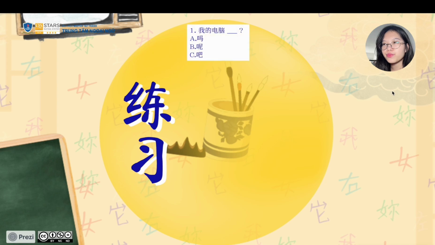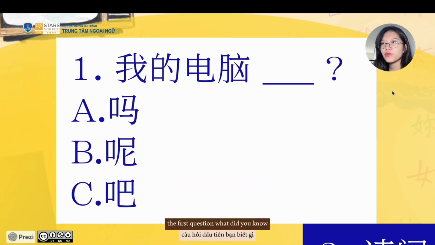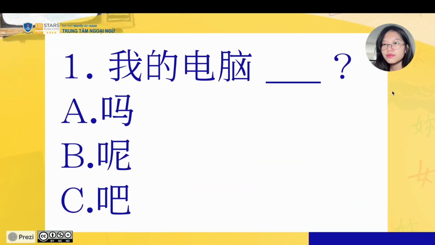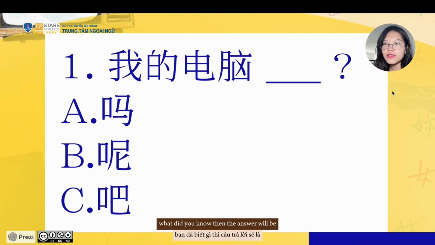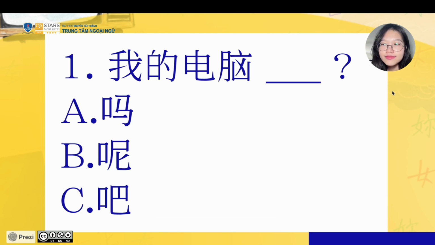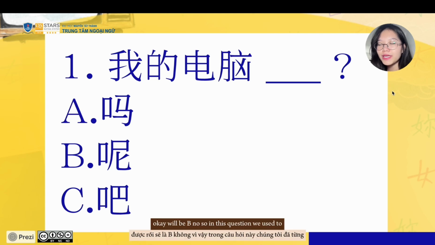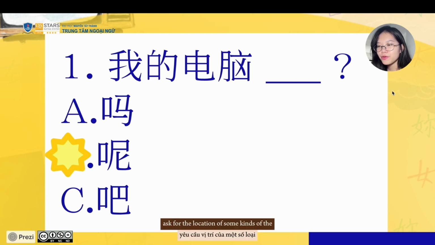The first question, 我的电脑. Then the answer will be B, na. In this question, we ask for the location of a thing, and in this situation you are asking for the location of the computer, so you will have to use na. 我的电脑呢?